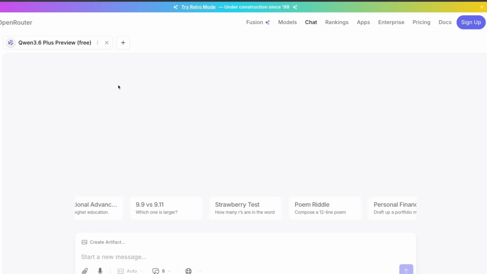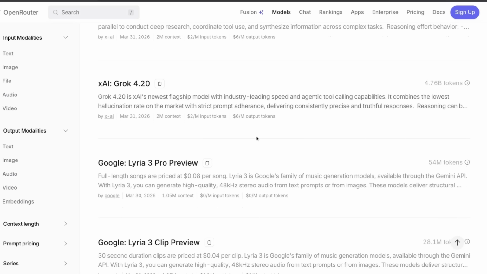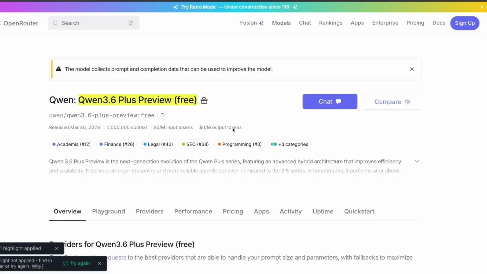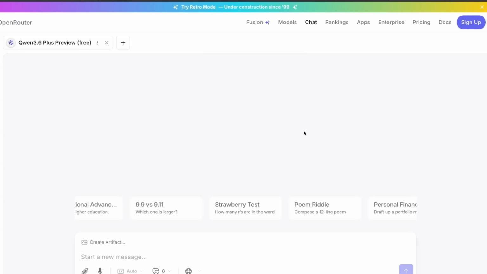Now, you can use this for free inside OpenRouter. Just go to Models, and within Models, select Qwen 3.6 Plus Preview. Keep in mind, the checkpoint I'm about to show you is the preview version. It's not the final release candidate. So there might be small differences here and there, but I think overall the performance trajectory is going to remain the same. And at the moment, this can be used for free inside OpenRouter.